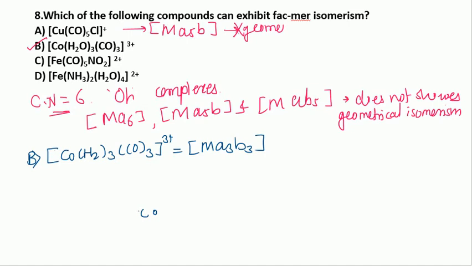If we draw the structure for the same, with cobalt at the center, if the similar groups are on the same side, that is H2O, H2O and H2O on one side and CO, CO and CO on the other, this is one isomer.